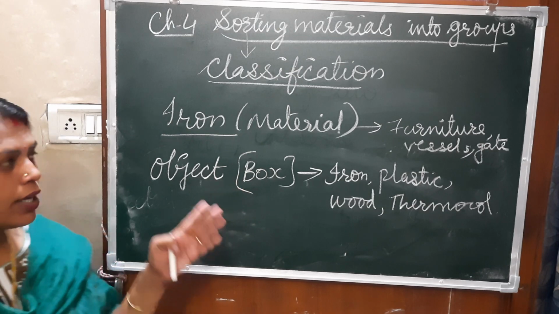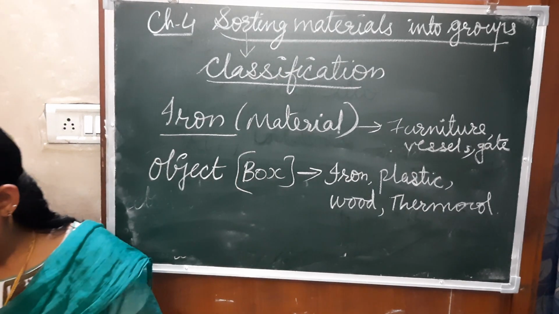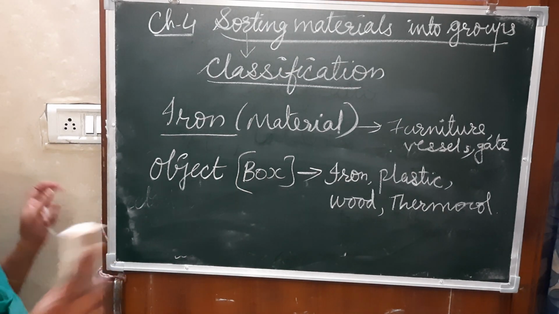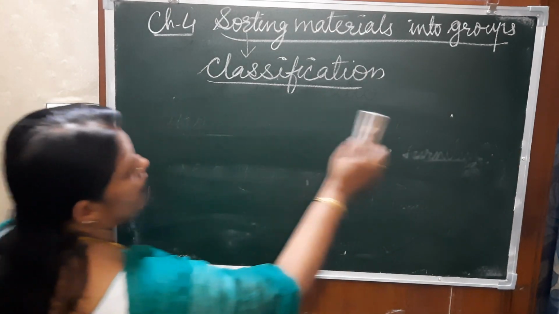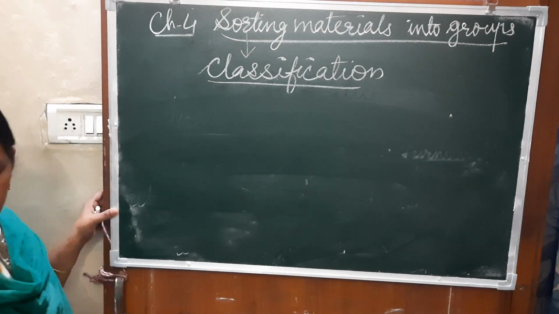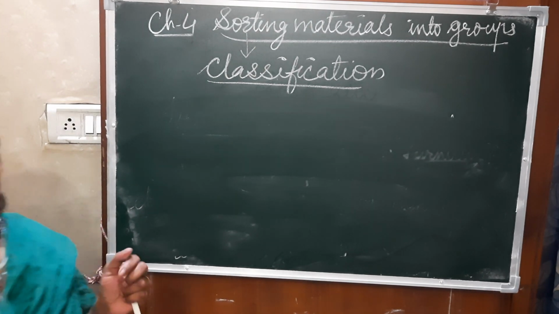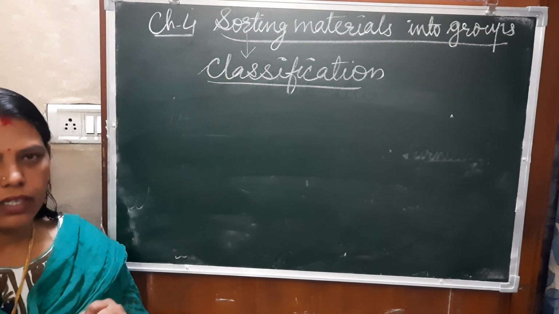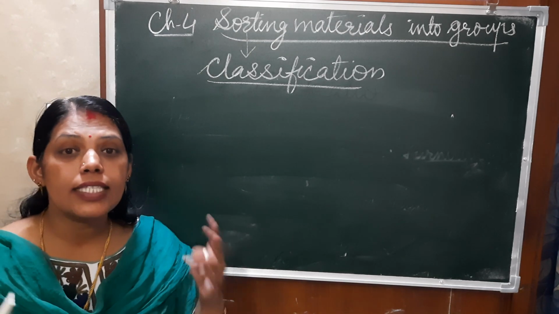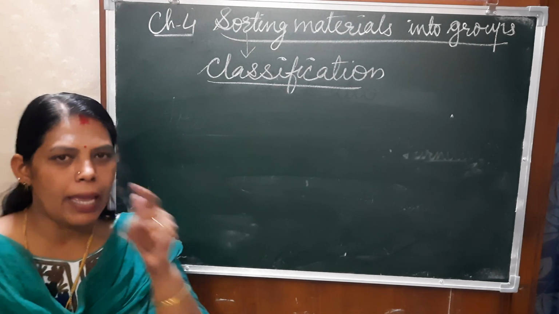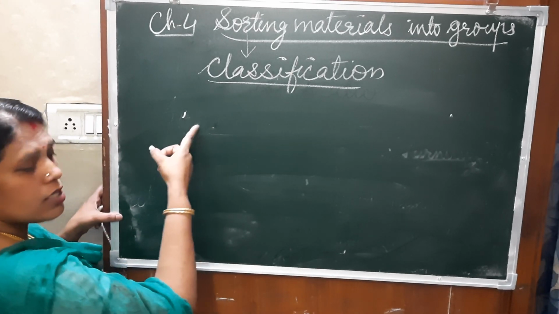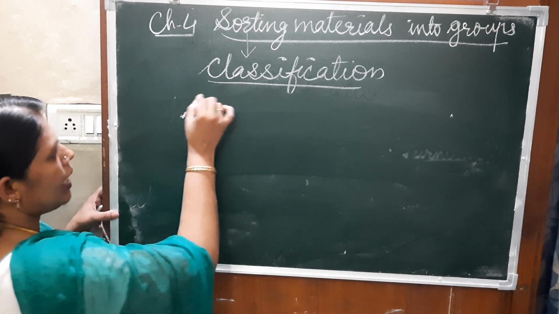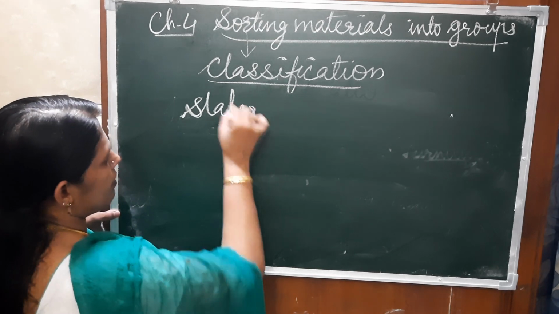Understood these two? Now the next one is states of matter. Matter means anything which has weight and occupies space.